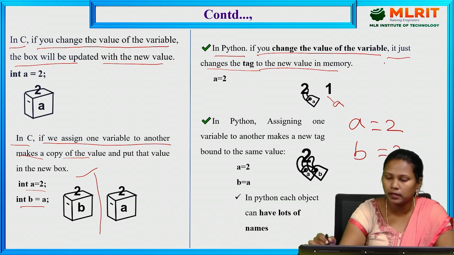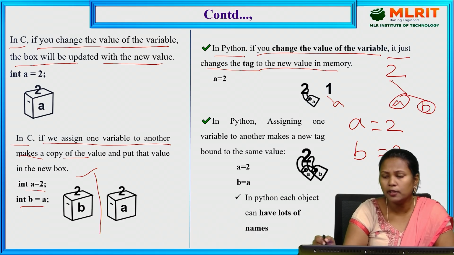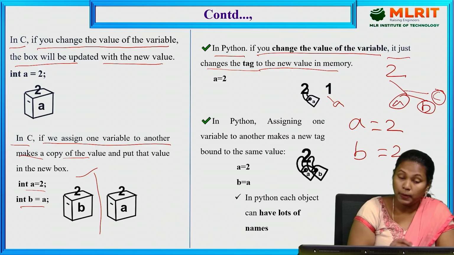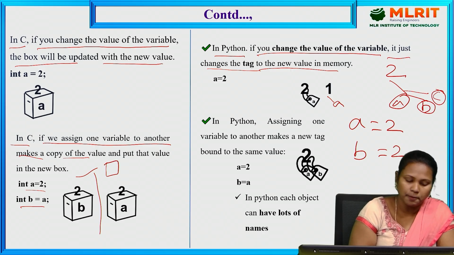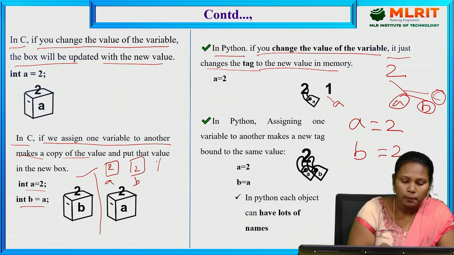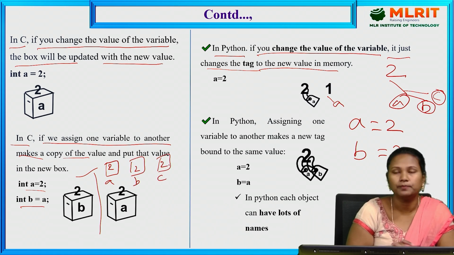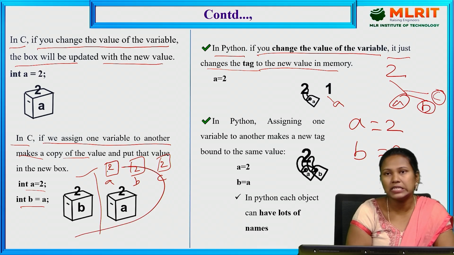Means, in Python, 2 is tagged to A and tagged to B. If you create another variable with the same value, it is just tagging. But in C, it creates a memory space for A, another for B, another for C. So it is a wastage of memory.